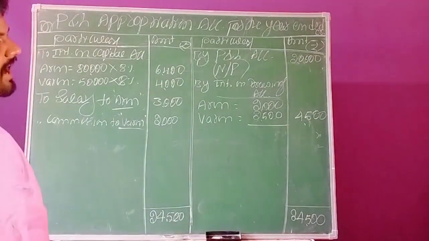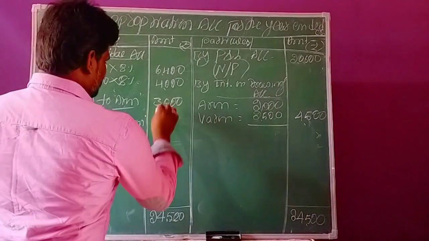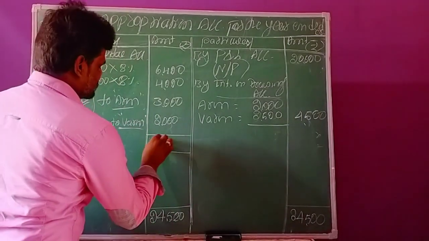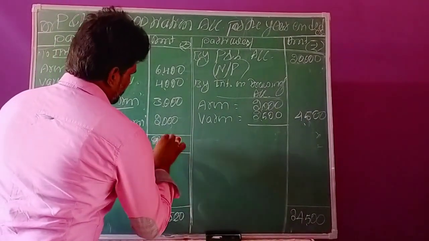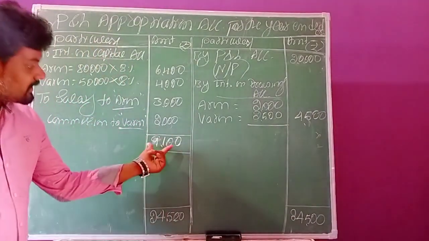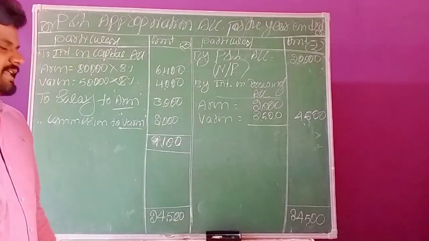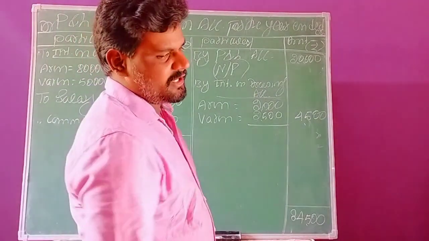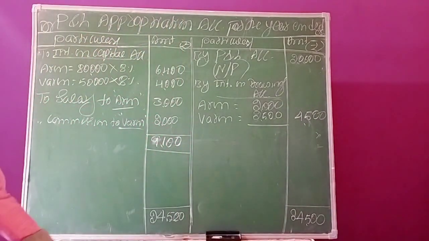After clearing all the necessary transactions, the remaining balance is 9,100. This is the remaining profit in the business enterprise. This profit we need to appropriate among all the partners.